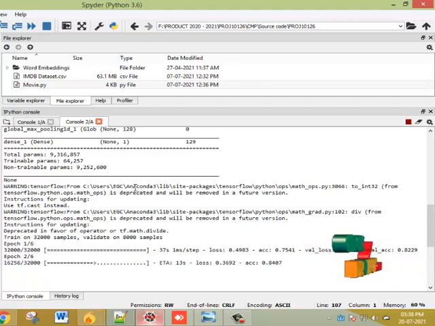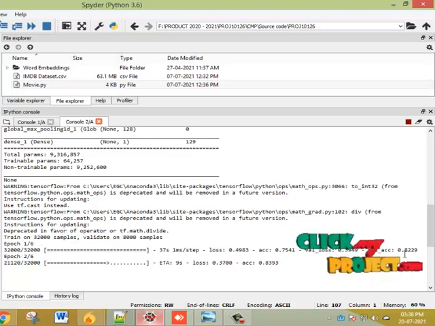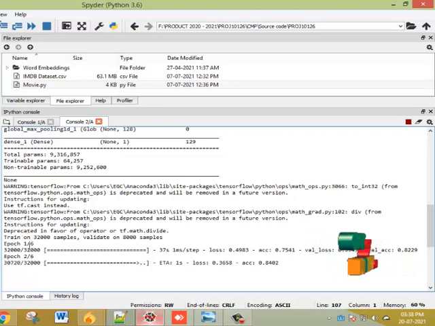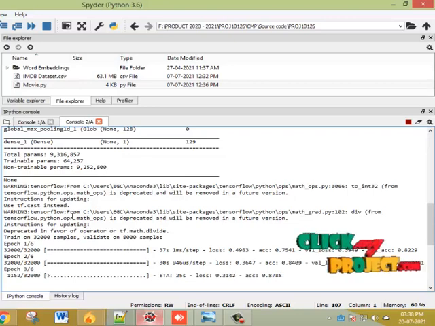Here we are running the approaches. Based on the approaches only we are getting the accuracy. This is accuracy and this is validation accuracy, this is loss and validation loss. After completing 6 approaches we are getting the final execution result.